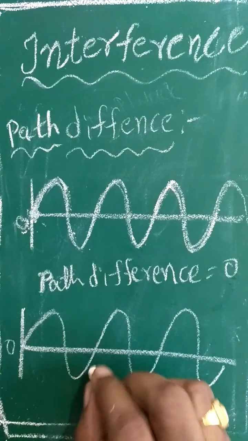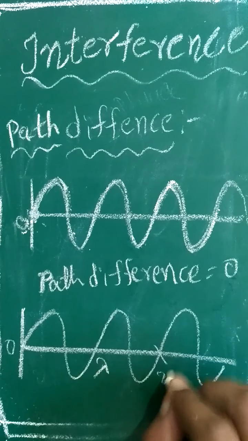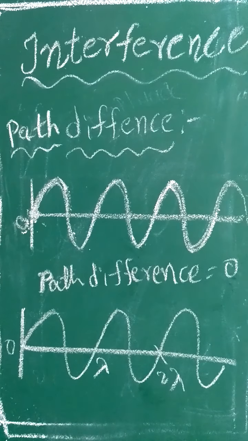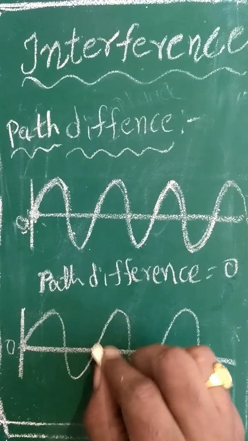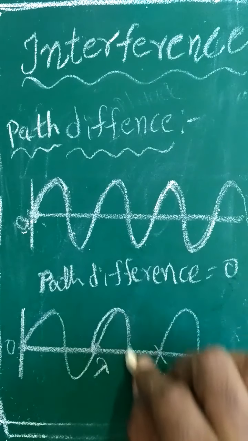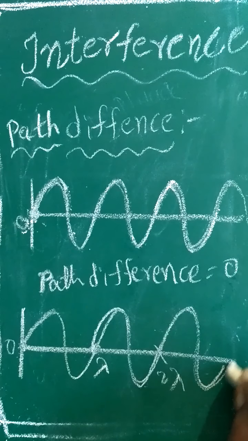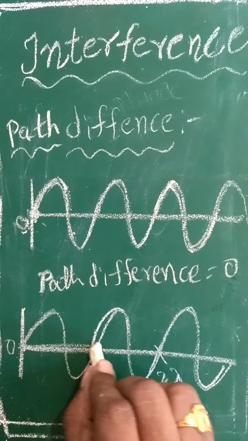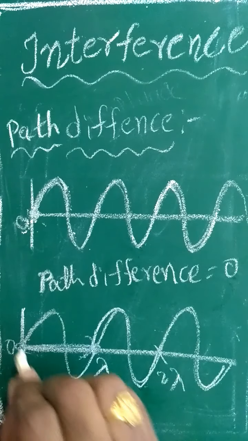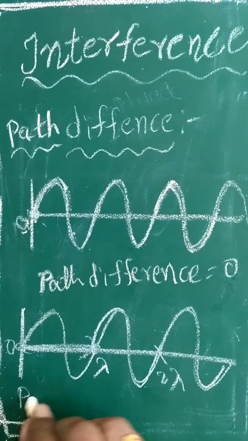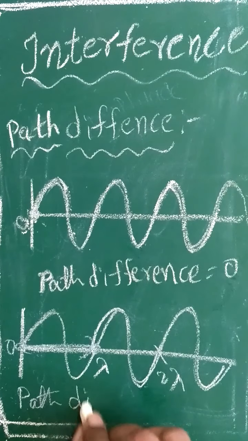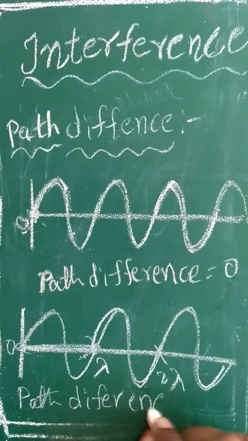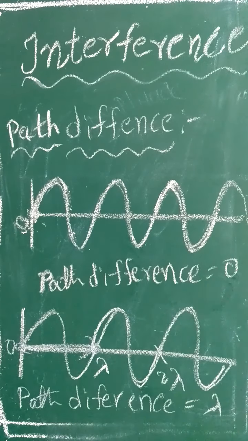For example, this is the 0th position, this is the lambda position, this is the 2 lambda position, and so on. Now our first wave started at the origin and the second wave started at the position lambda and is traveling like this. Now tell me, did both waves start at the same position? No. The first wave has traveled extra. How much extra? Lambda distance extra. Therefore the path difference here is lambda.